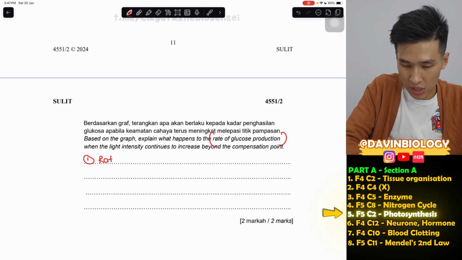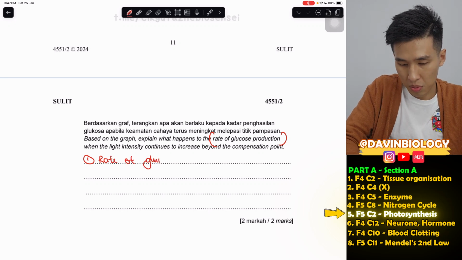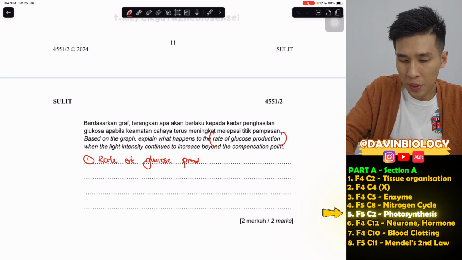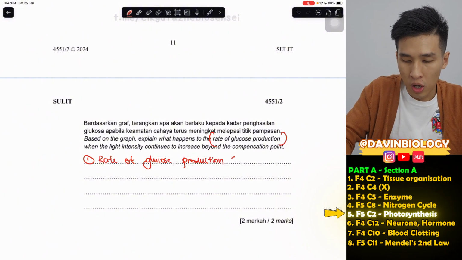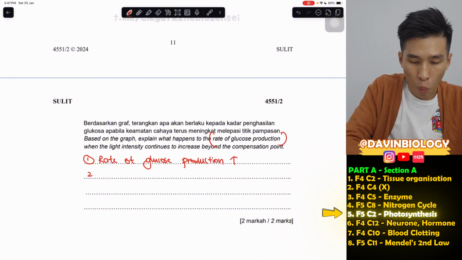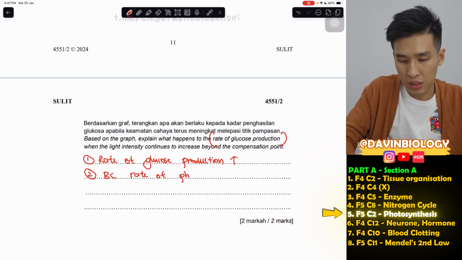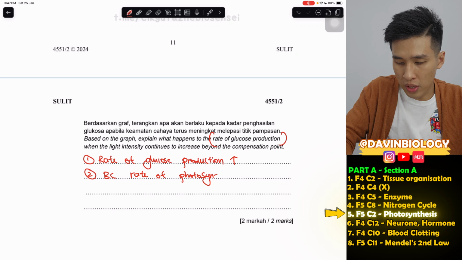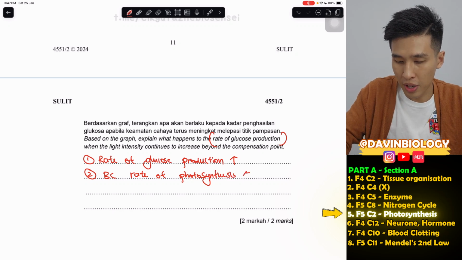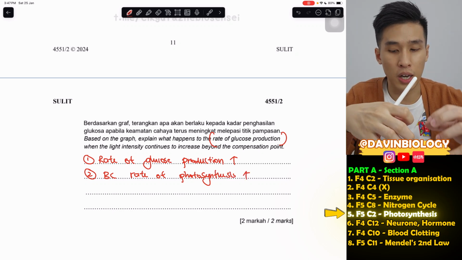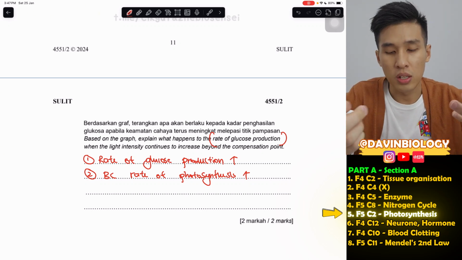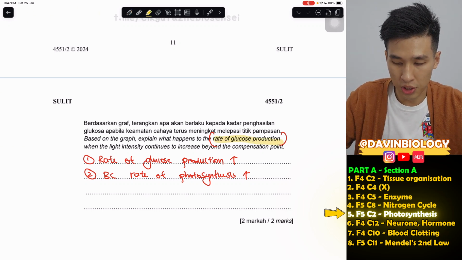Of course, the rate of glucose production increases, because more photosynthesis produces more glucose. Just explain that the rate of photosynthesis increases. You don't have to talk about carbon dioxide like what the graph shows, because if you read the question, it asks about the rate of glucose production.